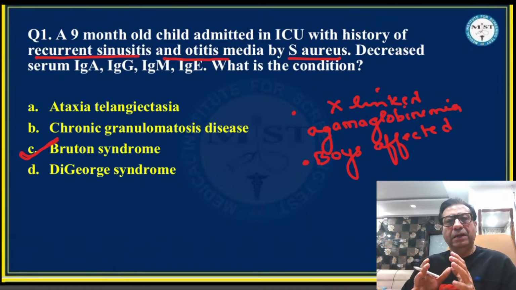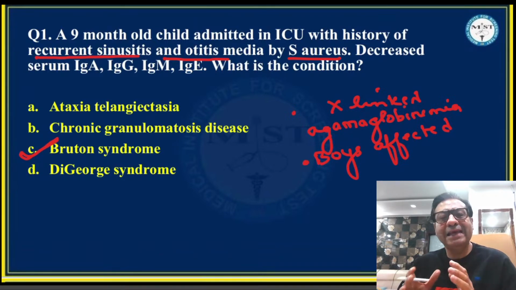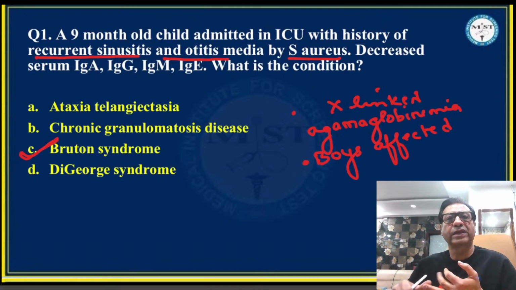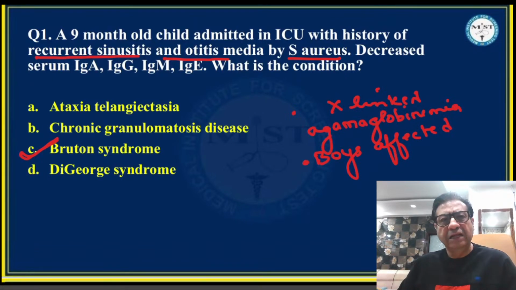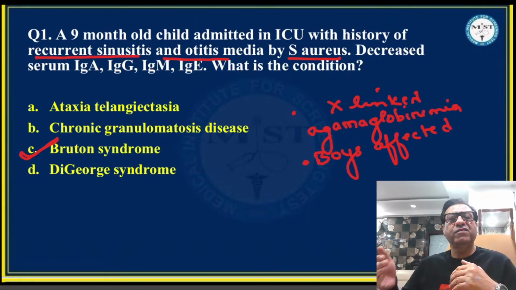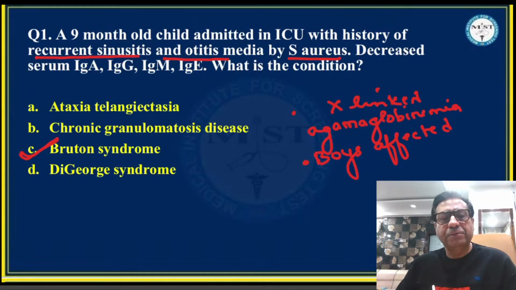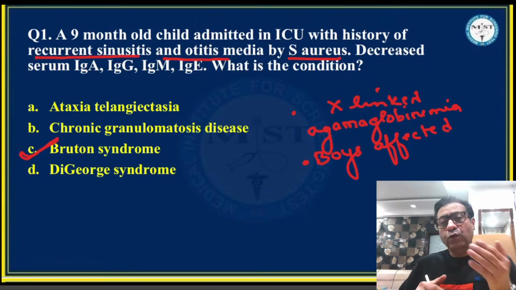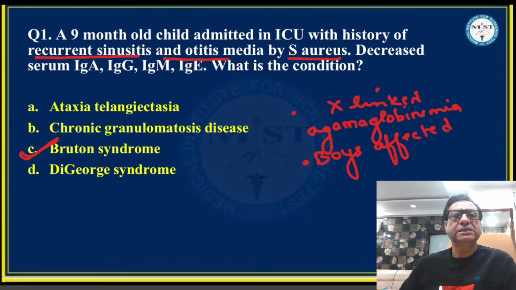Please remember, this condition manifests as recurrent infections caused by encapsulated bacteria such as Streptococcus pneumoniae, Staphylococcus aureus, H. influenzae. Recurrent infections start from around 6 to 9 months of age, when the child starts having these recurrent infections caused by encapsulated bacteria. Enteroviral infections are also very common in these children. So that is the second clue that this is a case of Bruton's agammaglobulinemia.